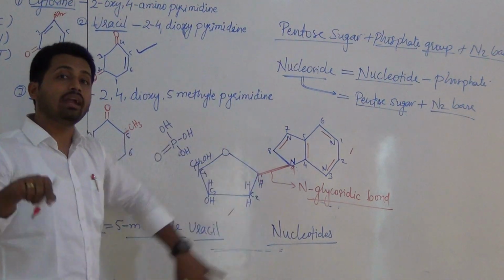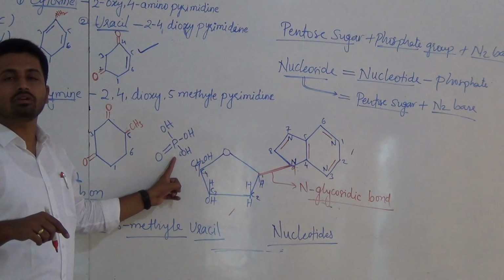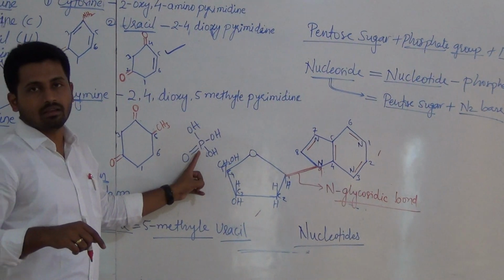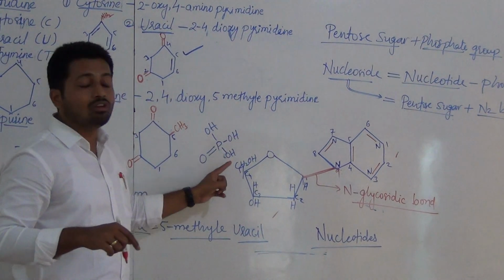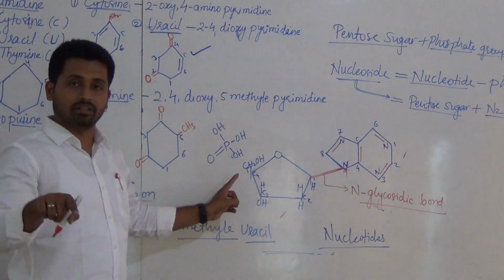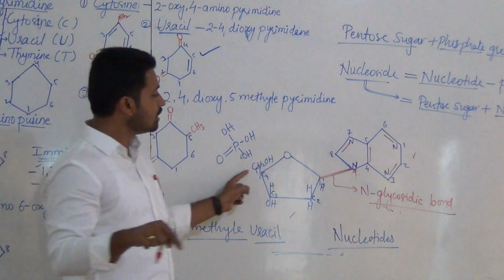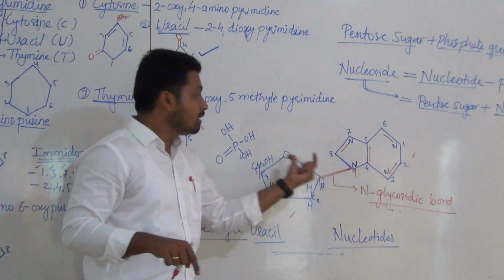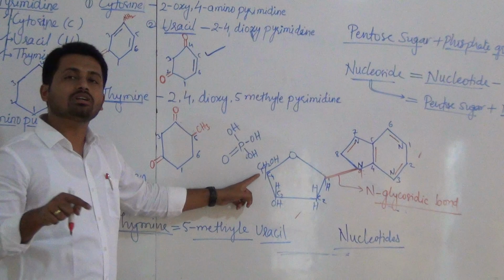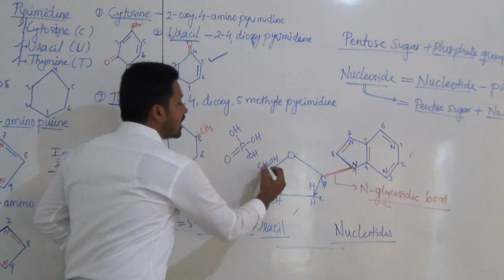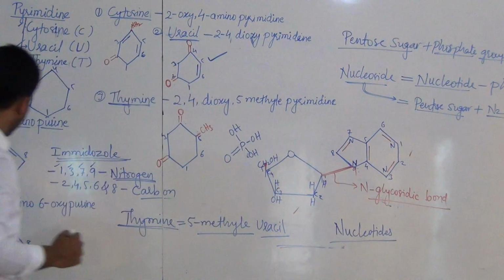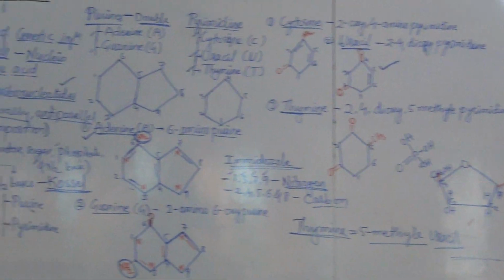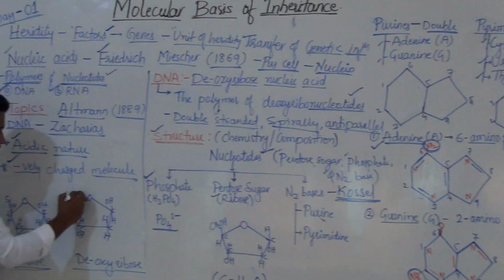Now what is going to add here? That is important, phosphorus. Now phosphorus always joins at the 5th carbon. Remember, this is again important. Nitrogen base joins to first carbon of sugar, and phosphate joins to 5th carbon of sugar. The 5th carbon is outside the ring. I told you already, 5th carbon is outside ring.